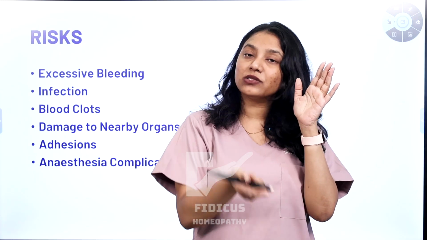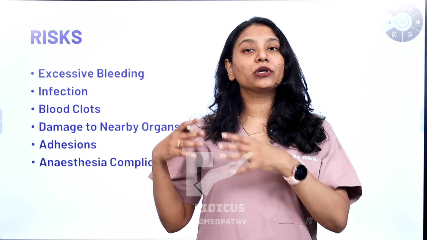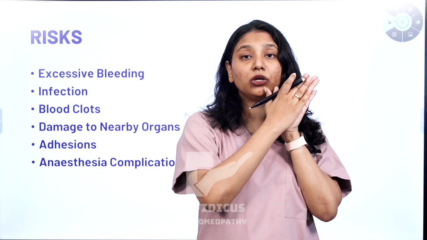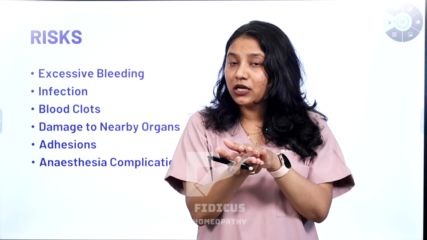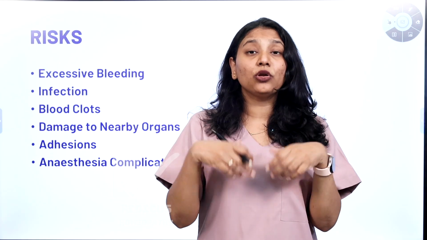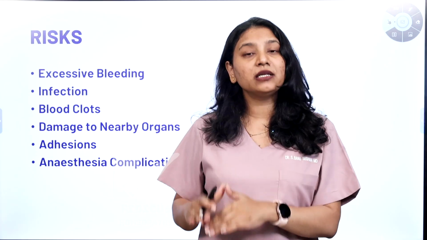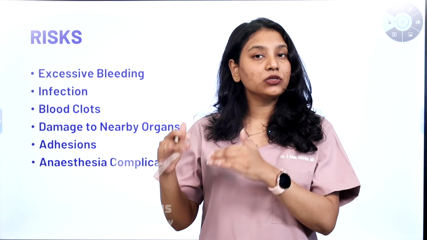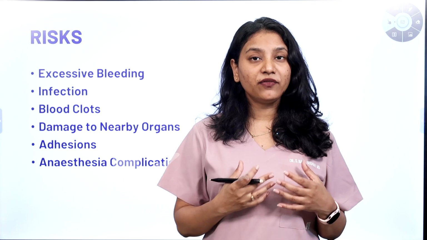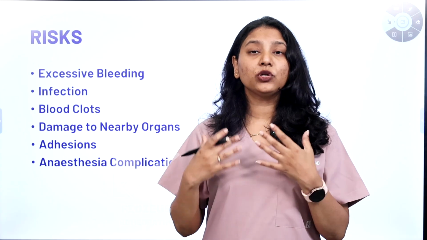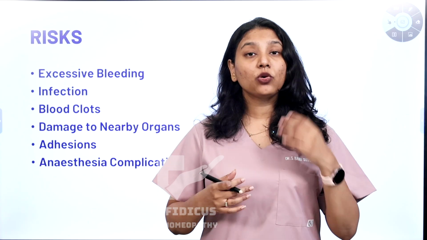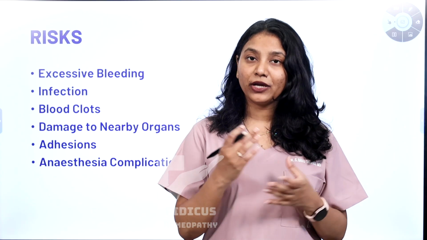Whenever it is sticking a plaster to it, you will not be able to get pregnant properly, because the uterus can be stuck to the intestines, or it can get stuck to the urinary bladder, or the fallopian tubes can be closed because of the adhesions, and a lot of adhesions means decrease in fertility rate and also the chances of you being pregnant. Next, coming to the anesthesia complications. If you're having anesthesia problems, if the dosage is too much or too low, it can cause complications in the body. So all of these are also risks for myomectomy.